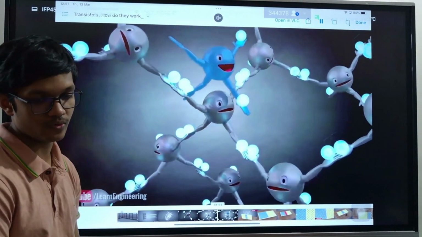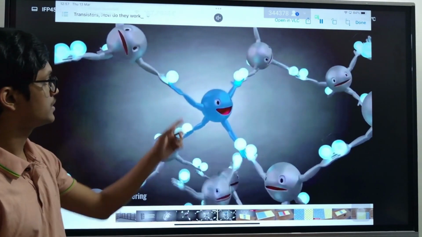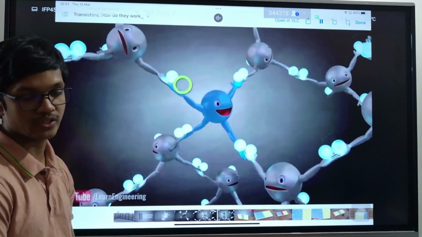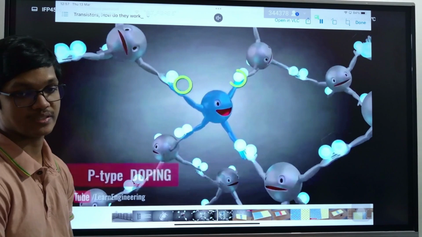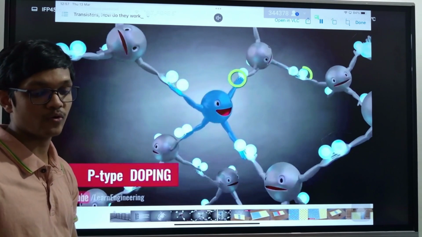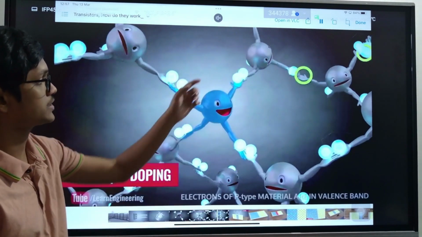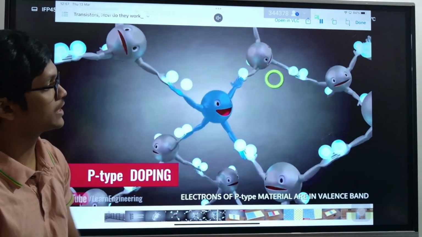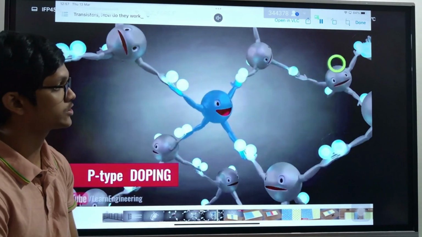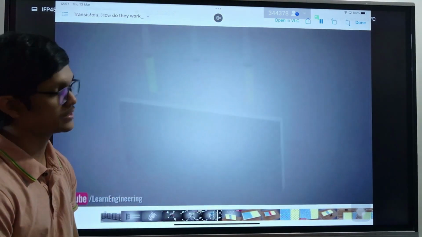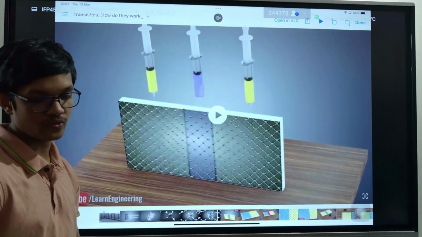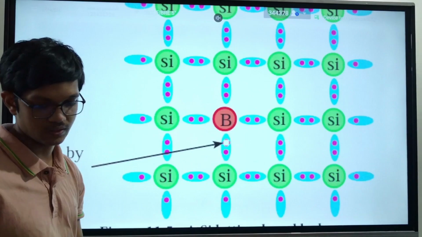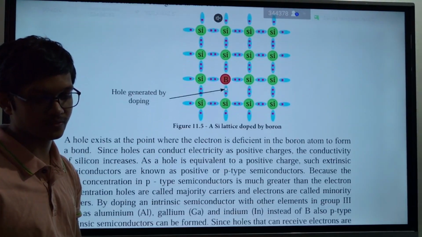When we bring in boron, there's an additional hole created here because it doesn't have more electrons to provide. Now, electrons can move using these holes. The hole will keep moving in that direction because electrons move in this direction. Clear? That is the idea. That's the basic story about this one.